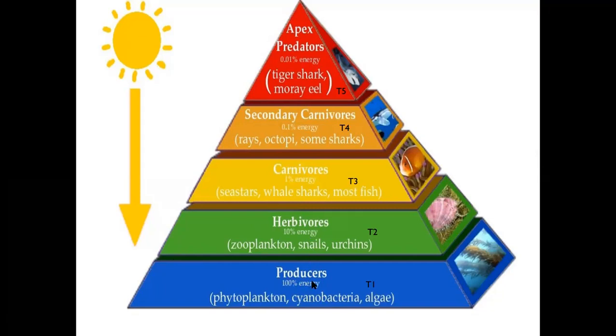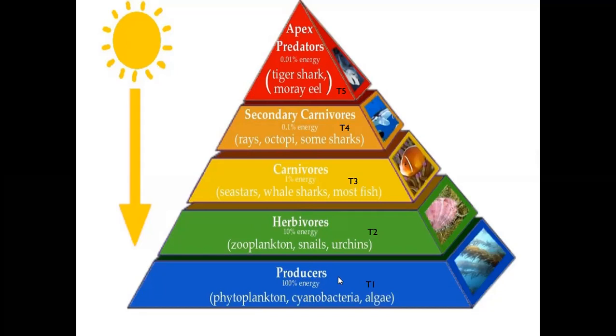The 10% of energy is consumed by the herbivores. So producers prepared 100% of energy, and from that 100%, 90% is utilized for their activities. Only 10% of energy is consumed by the herbivores.